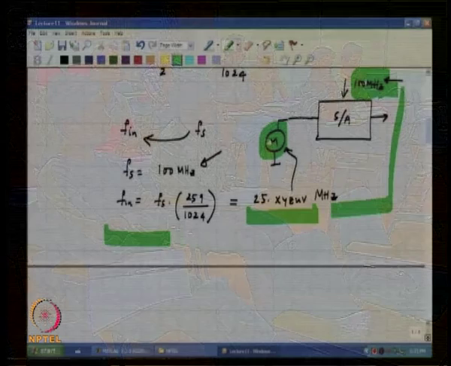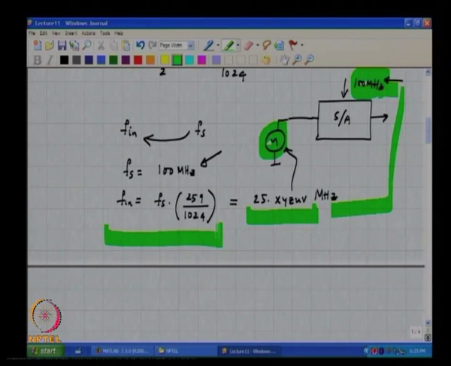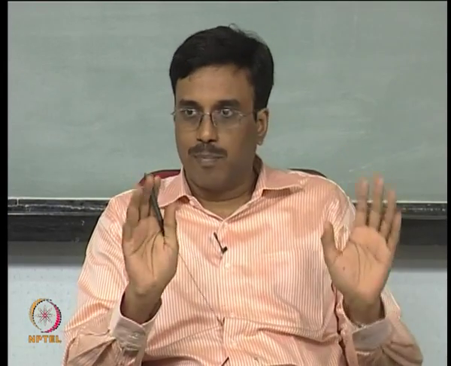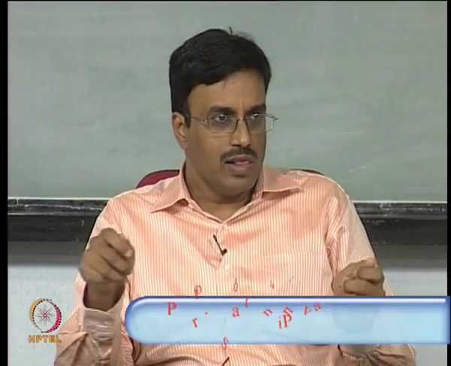For example, all this relationship is telling you is that Fin by Fs is 259 by 1024, which means that there are 259 cycles of Fin for 1024 cycles of Fs. So a conceptual way of syncing these two independent oscillators is that I will measure the number of cycles of Fin in 1024 cycles of Fs.